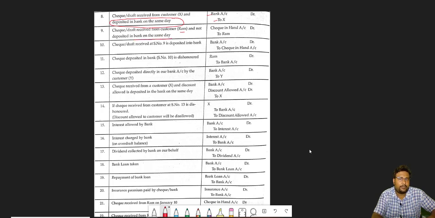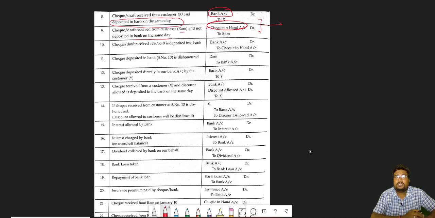When any check and draft is received from any particular customer, like suppose Ram, and not deposited in the bank on the same day, so we will open the check in hand account. We receive the check. So debit what's coming in. So check in hand account debit, to Ram. Now what is very important, beta? If check is deposited on the same day, then we will open bank account. But if check is not deposited on the same day, we will open check in hand account. Clear?